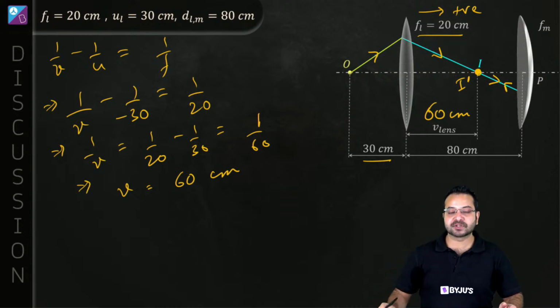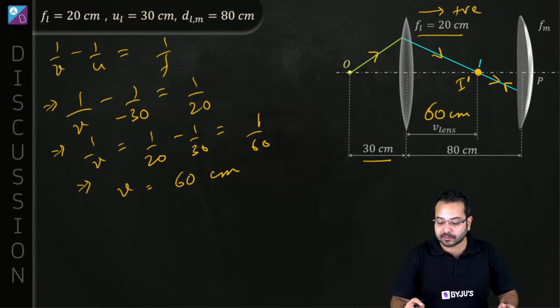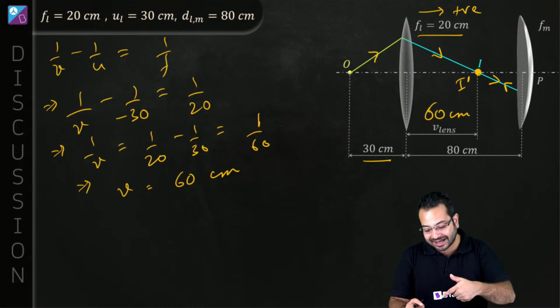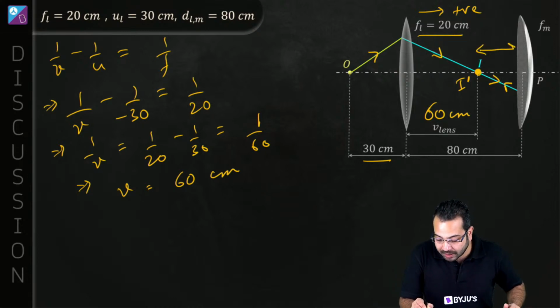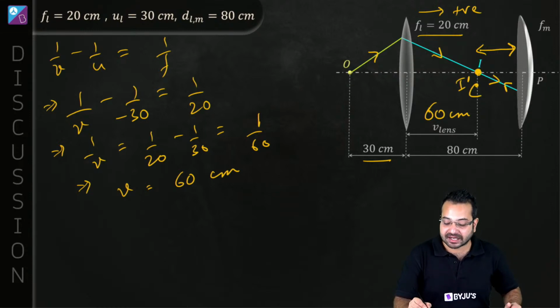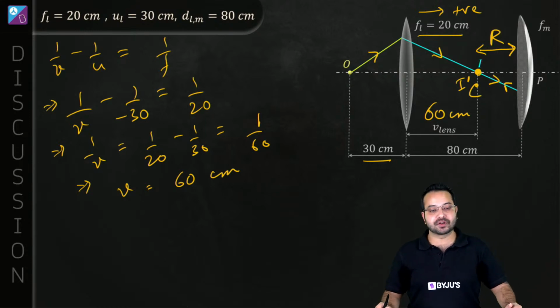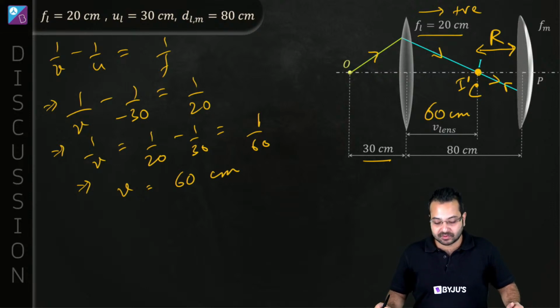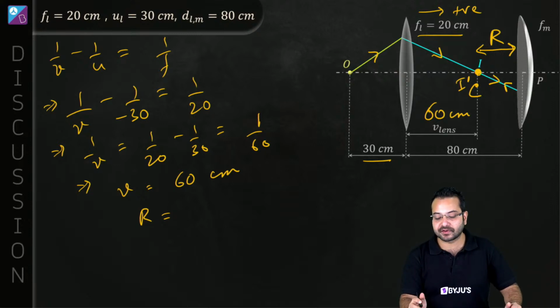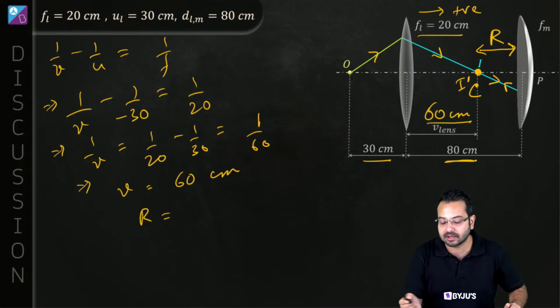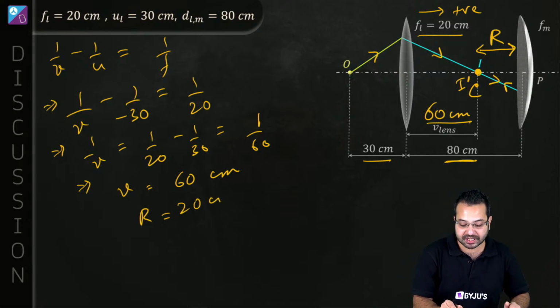Now think from the perspective of the mirror, the light ray is basically normally incident. If it is normally incident, then what does it mean? It will appear the light is coming from the center of curvature of the mirror. And if that is the center of curvature, then this is going to be the radius of curvature. Do you agree? Which means what is the radius of curvature of the mirror? Radius of curvature of the mirror is going to be 80 centimeter minus 60 centimeter, which is 20 centimeter.